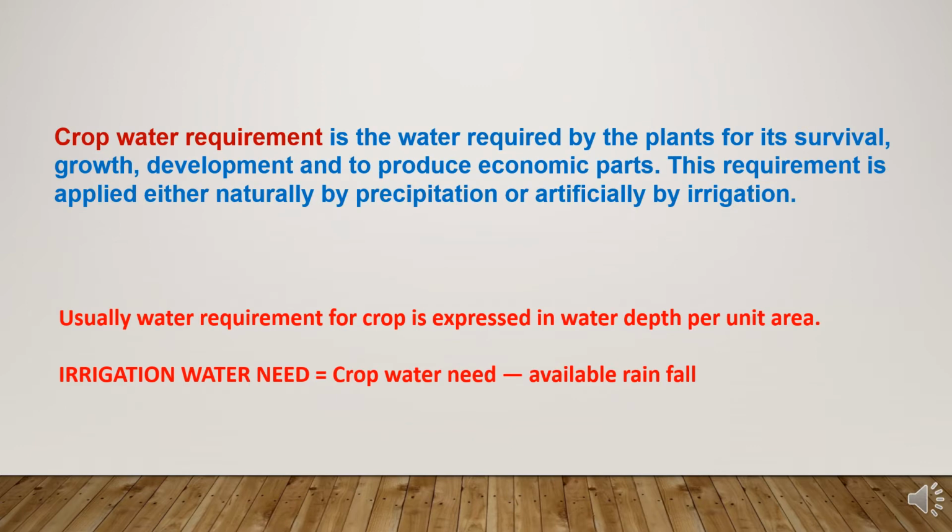In another way, crop water requirement is the water required by the plants for its survival, growth, development and to produce economic parts. This requirement is applied either naturally by precipitation or artificially by irrigation. Usually water requirement for crop is expressed in water depth per unit area, and the irrigation water need is equal to crop water needed minus available rainfall. Means whatever the water is available to the crop through rains, the remaining requirement is to be provided by artificial means.